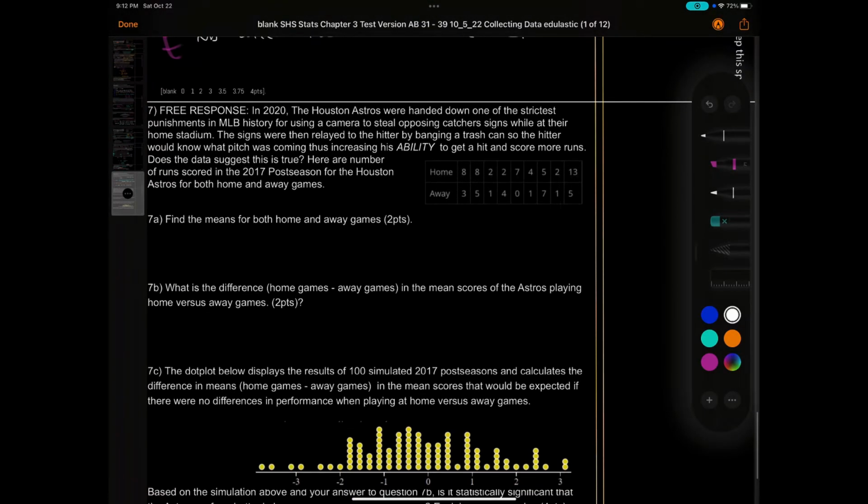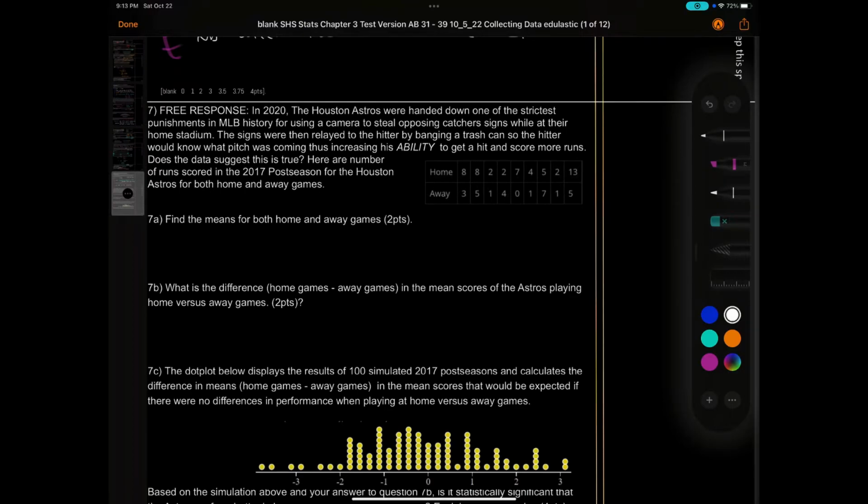All right, question number 7. In 2020, the Houston Astros were handed down one of the strictest punishments in Major League Baseball for using a camera to steal opposing catcher signs while at their home stadium. It wasn't a good punishment. That could have been worse. What does it basically mean? They were taking the signs. They knew what kind of pitch it was, like a slider, fastball, curveball. And all I can tell you is basically they can relay the message and know when it's going to be fast or slow. Does that make sense? The signs were then relayed to the hitter by banging a trash can, so the hitter would know what pitch was coming, thus increasing his ability to hit and score more runs.